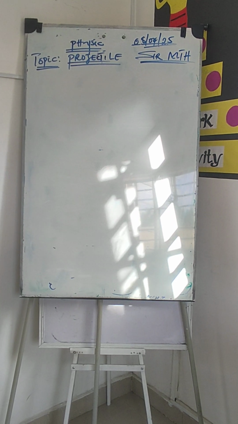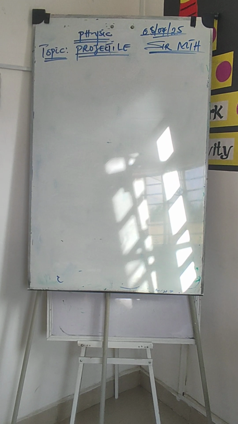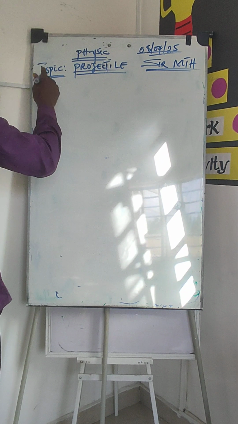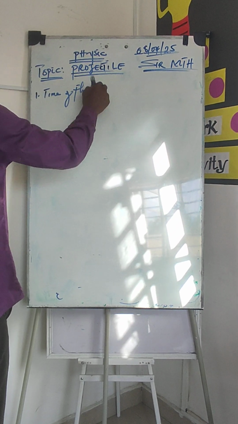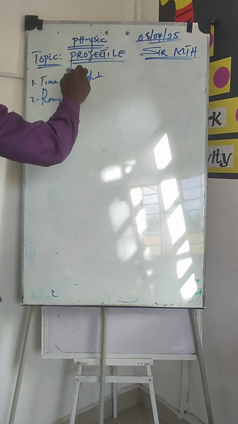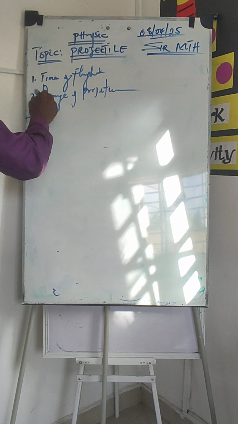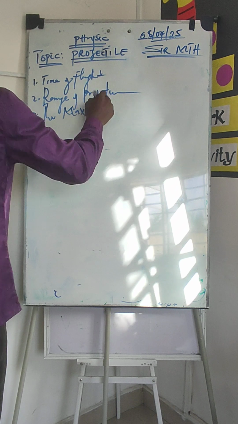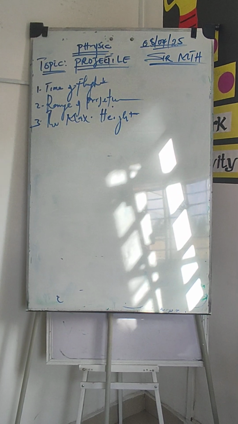We are going to be precise on this concept, projectile, and what we see in projectile in different aspects, or rather the definitions of terms of the three quantities that relate to projectile. So quickly, I want to move with the first, which is the time of flight. The second one is the range of projection. And then the third one is the maximum height. So these three are what we're going to be dealing with. We're going to be precise on them.